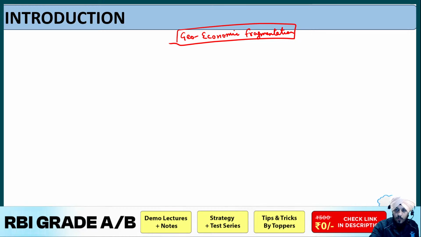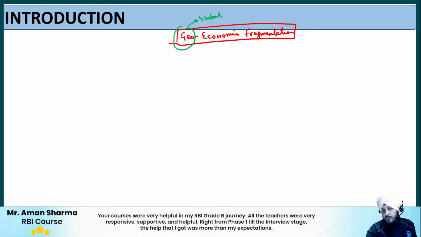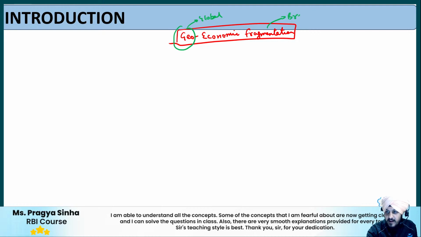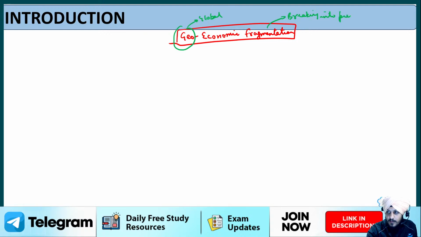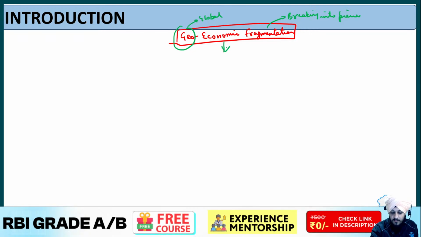Geo basically means what? We all know geo means global. Economic, we all know, is related to the economy, and fragmentation basically means breaking into pieces. Now geo-economic fragmentation basically represents that the world economies